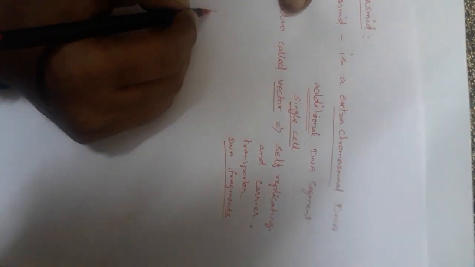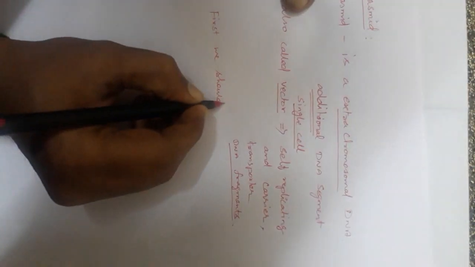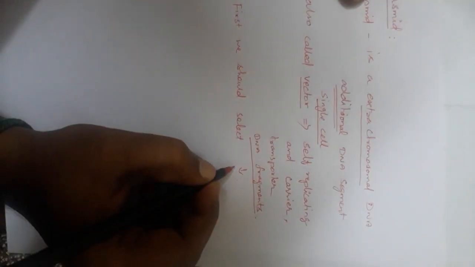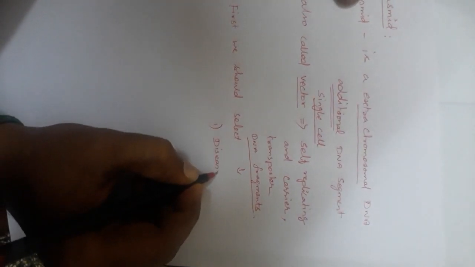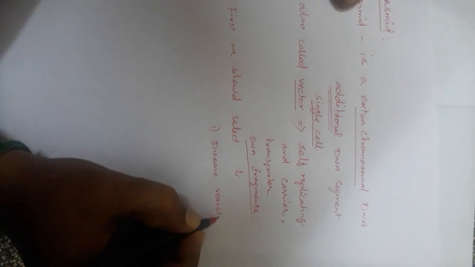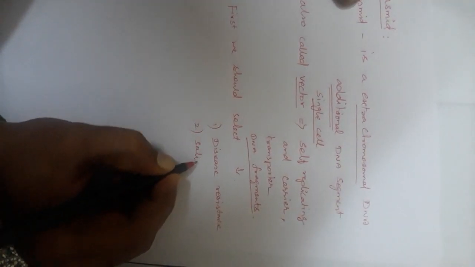DNA fragments. First we should select DNA fragments. These DNA fragments may contain disease resistance capacity, saline tolerable capacity, like that.